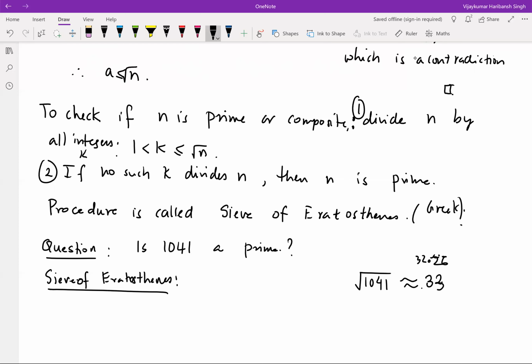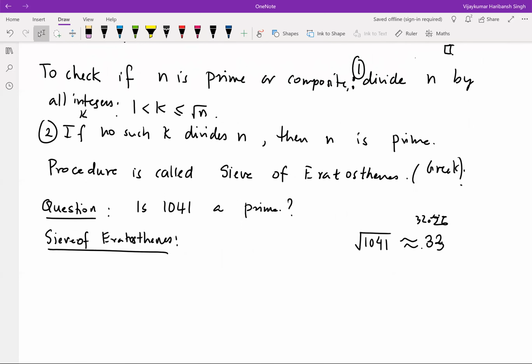So let's check what are the primes which are less than that. So 2, no. 3, does it go? So 1 plus 4 plus 1, we already got 6. Oh, wow, 3 goes in it.